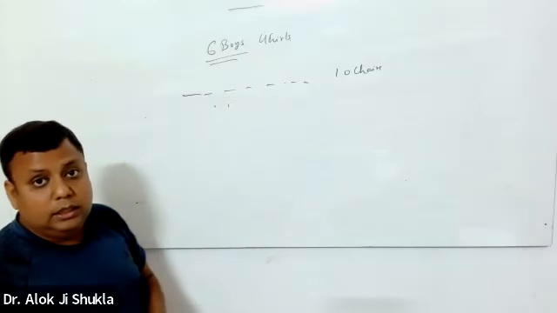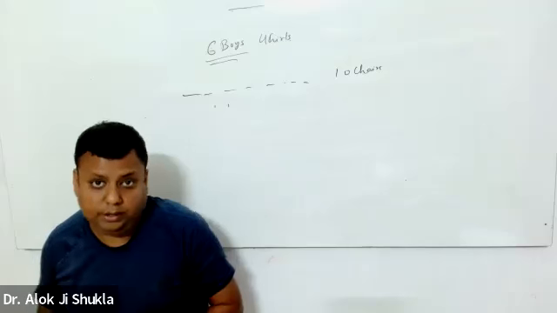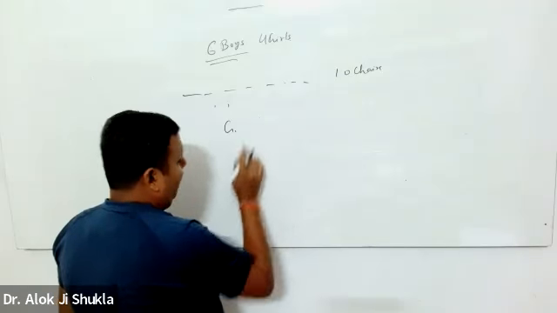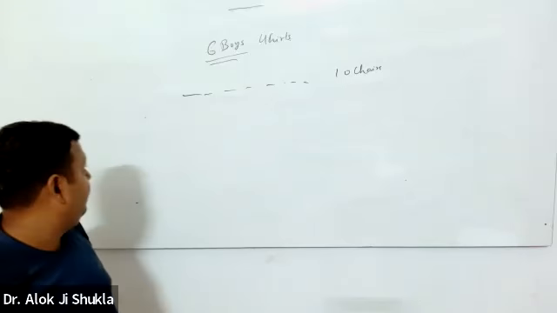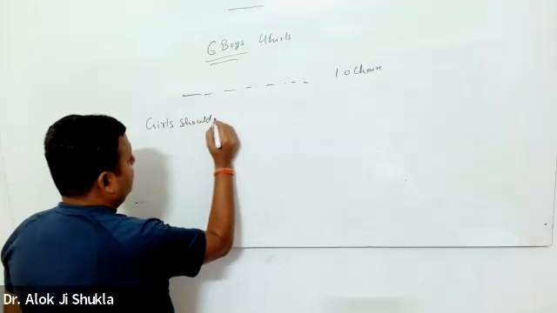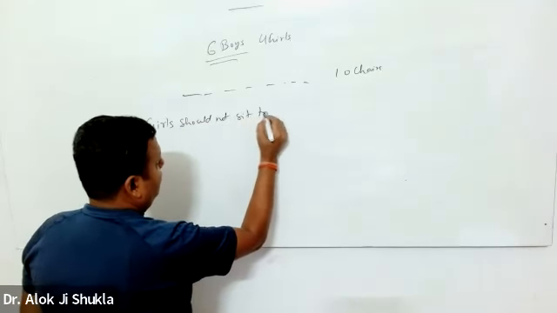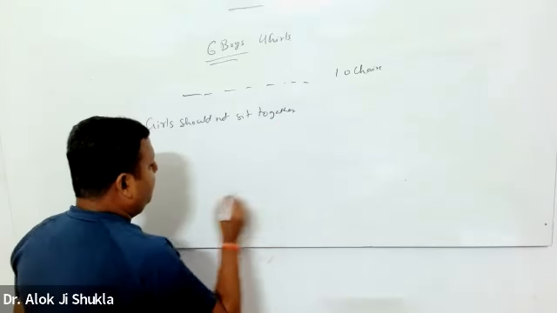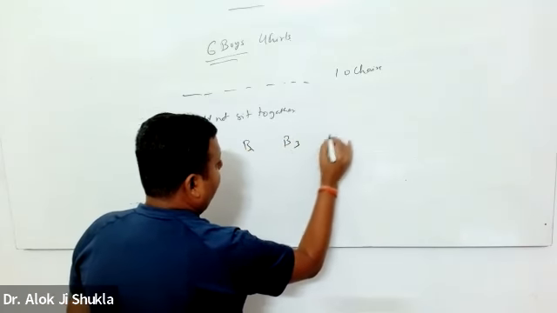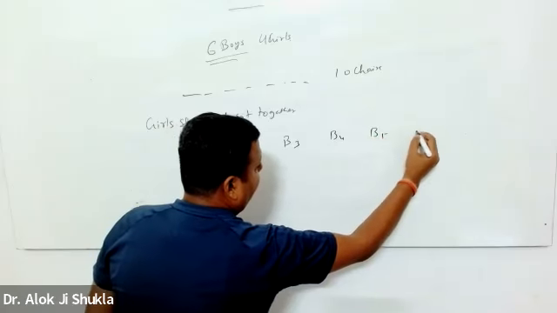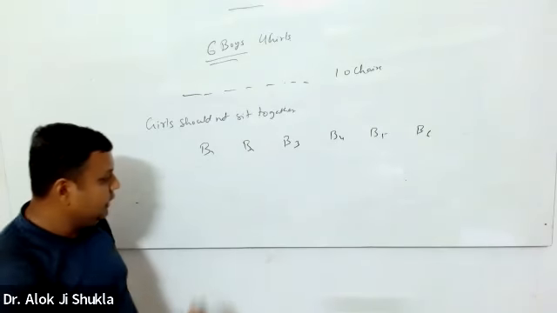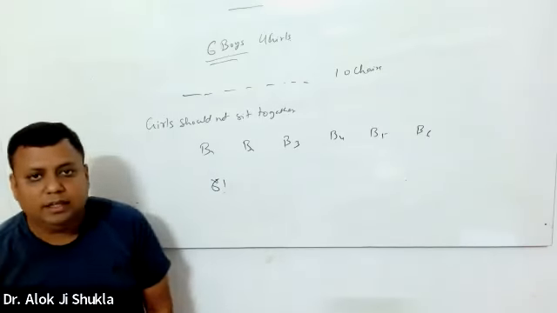I do not want these 4 girls to sit together. What I'll do in this case is first place these 6 boys. So I can place these 6 boys in 6 factorial ways.